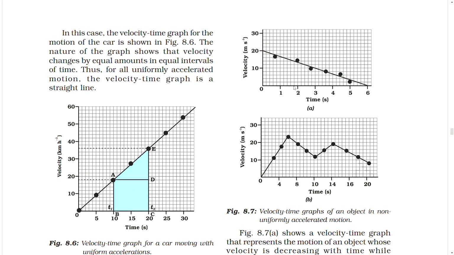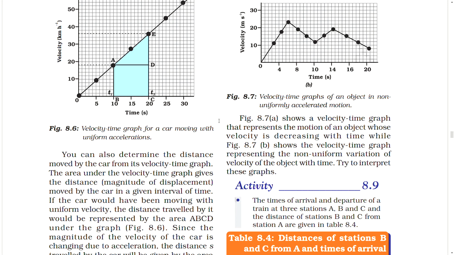Velocity (meter per second) versus time (second), figure A. Velocity (meter per second) versus time (second), figure B. Figure: velocity-time graph of an object in non-uniformly accelerated motion. Figure A shows a velocity-time graph that represents the motion of an object whose velocity is decreasing with time, while figure B shows the velocity-time graph representing the non-uniform variation of velocity of the object with time. Try to interpret these graphs.